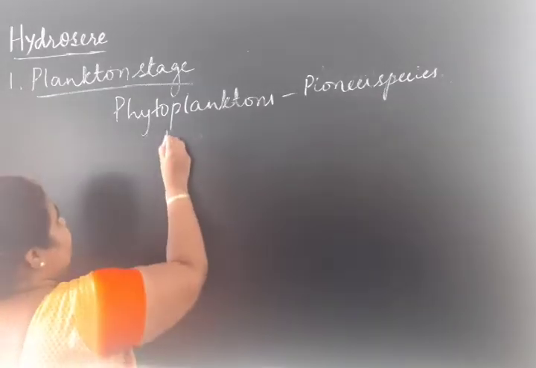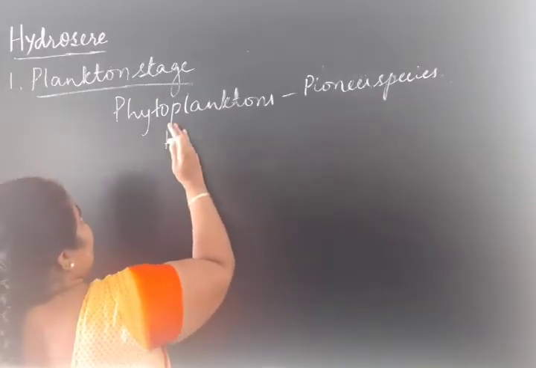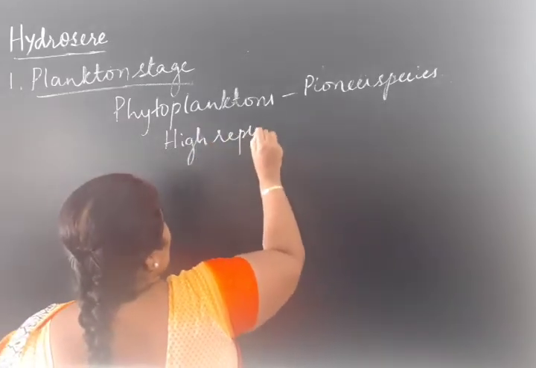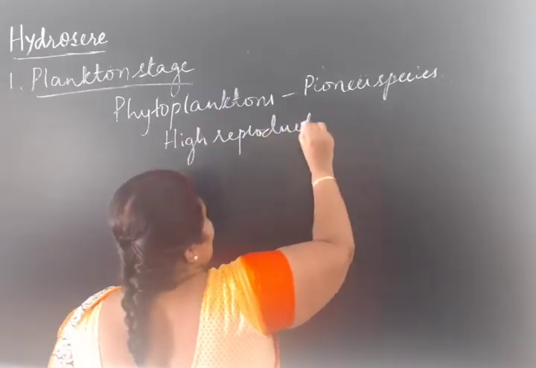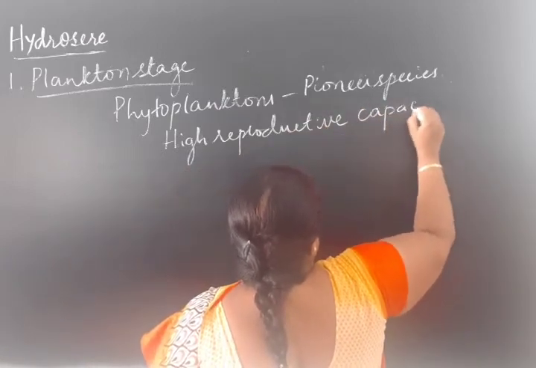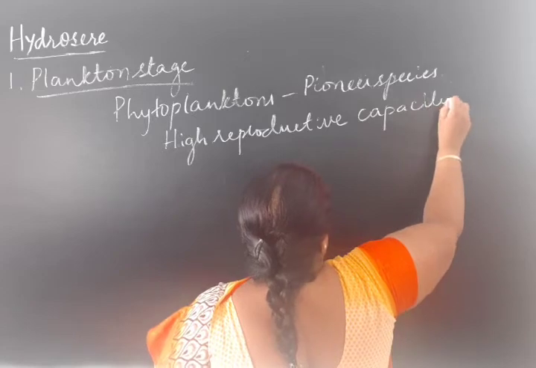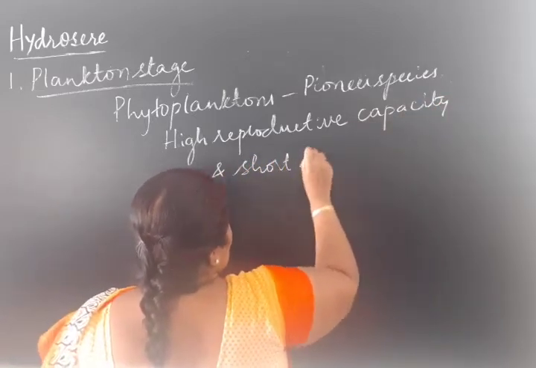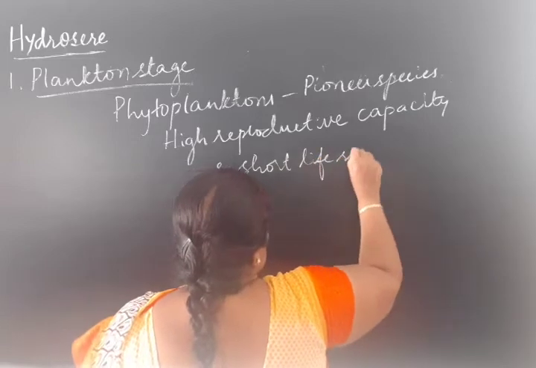So phytoplanktons have high reproductive capacity and short lifespan.